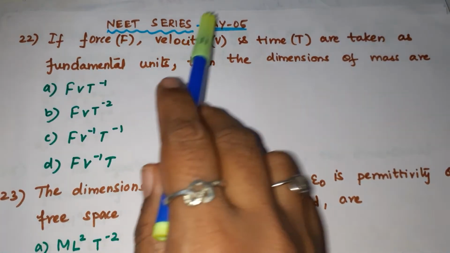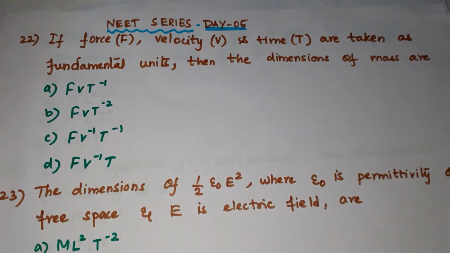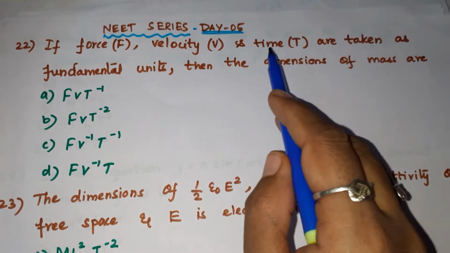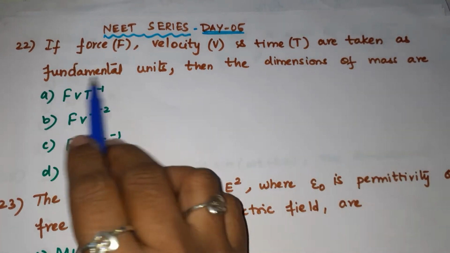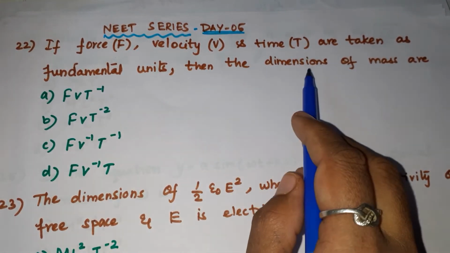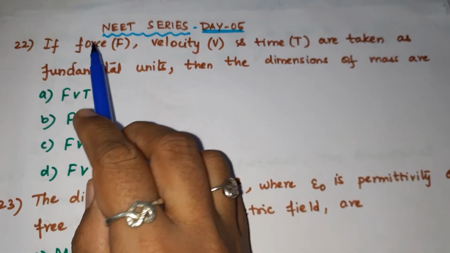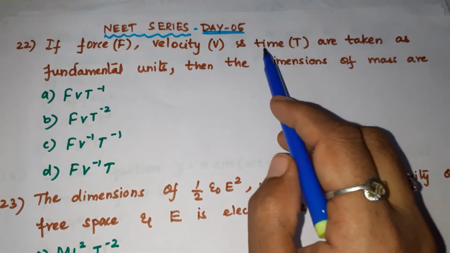Today, NEET series day 5, question 22. If force F, velocity V and time t are taken as fundamental units, then the dimensions of mass are. So, we are going to find that with force F, velocity V and time t.